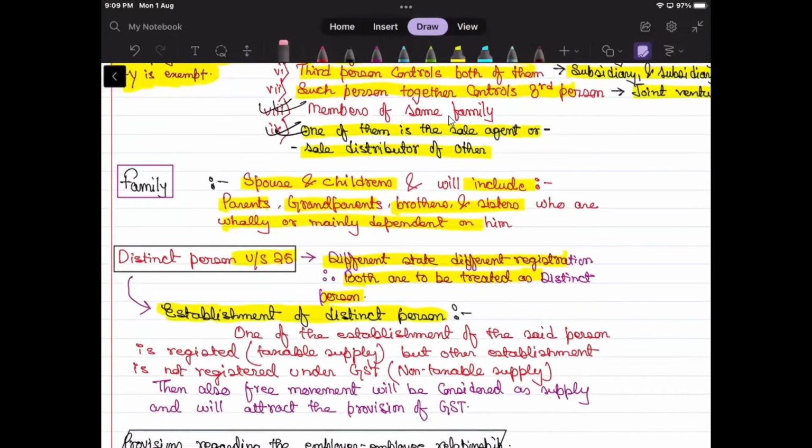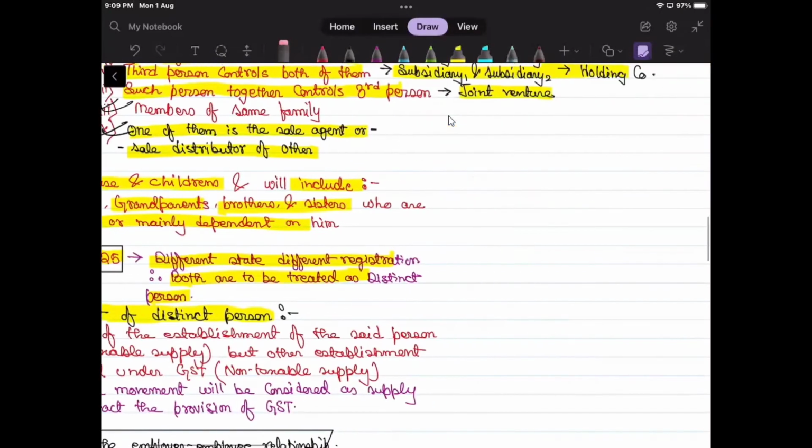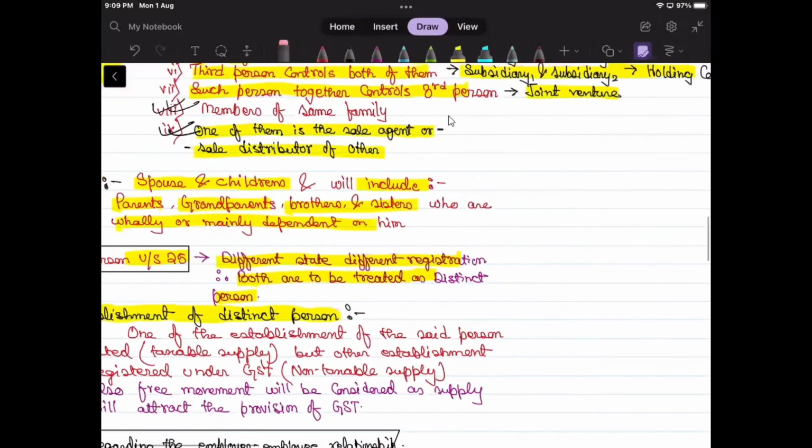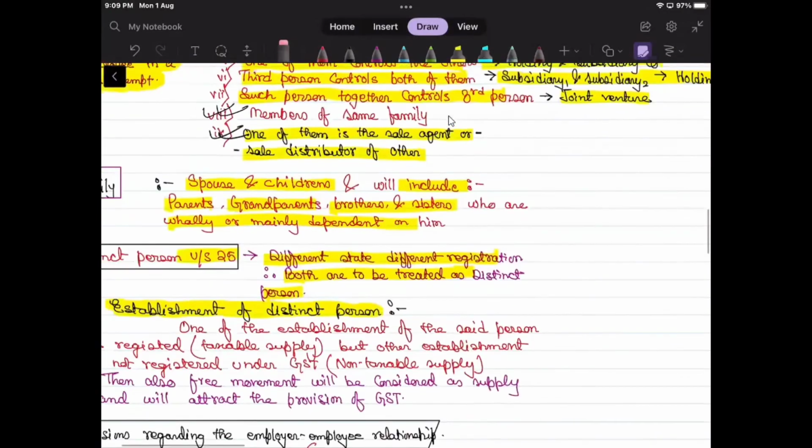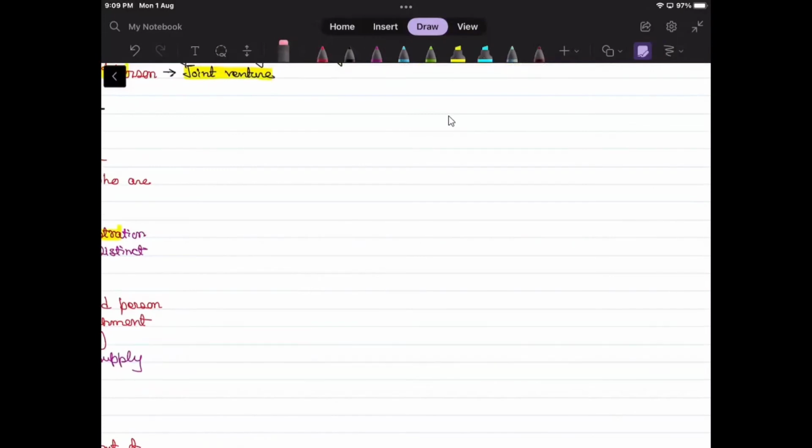What do you mean by establishment of distinct person? I think in 2021 only, a case study question came related to this. So what do you mean by establishment of distinct person? See, here it means very simple. Suppose there is a Mr. A, and say he has a liquor shop in state one, and he is having a garment shop, or no, let's change it to, what to say.